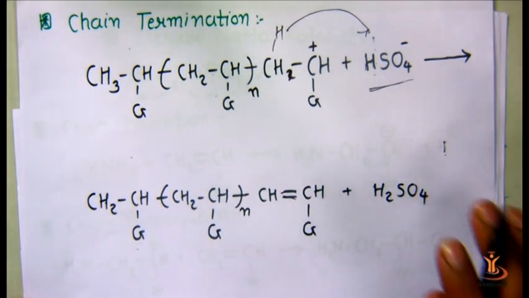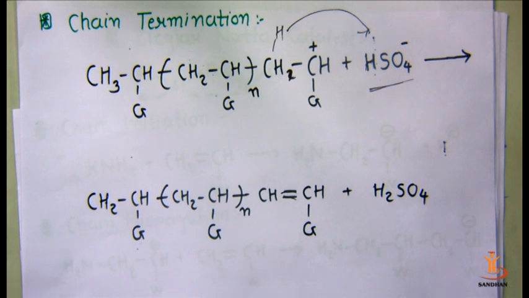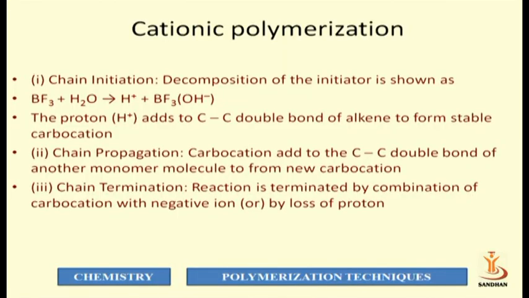So in the termination reaction the neutral polymer is obtained. This is cationic polymerization. The main point is that only those monomers which are derivatives of ethene containing an electron releasing group undergo cationic polymerization, and generally a positive or H+ radical is used as the chain initiator.